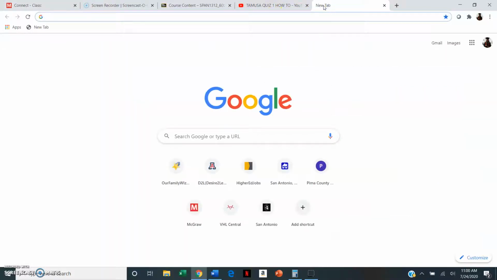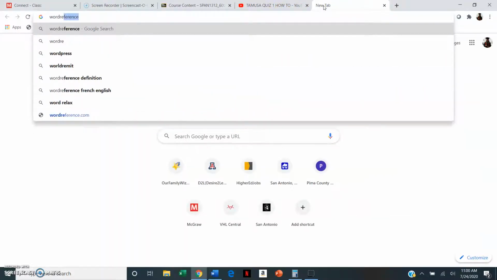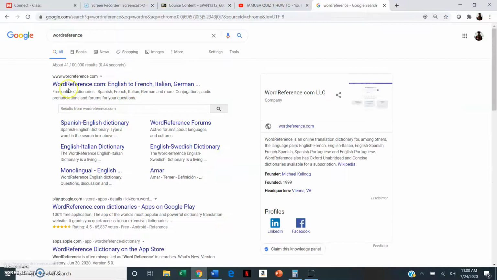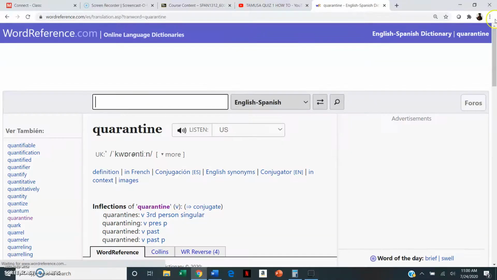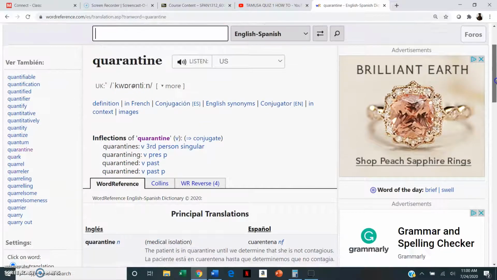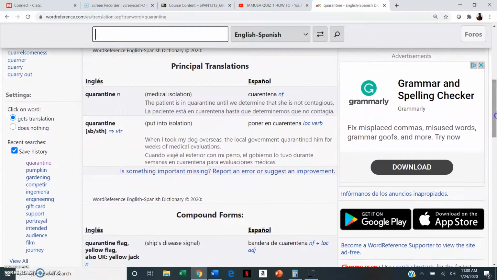Another thing that you can use if you are having issues specifically with a very specific phrase or word, you can use WordReference, English to Spanish. And what I like about WordReference, like let's say that you don't know how to say quarantine. Okay, what I like about WordReference is it gives you a lot of great examples. So it tells you English to Spanish, cuarentena.